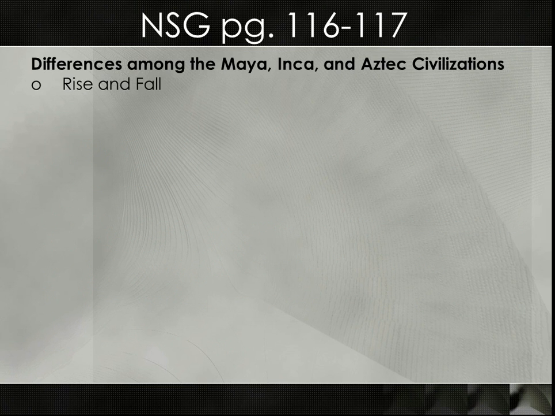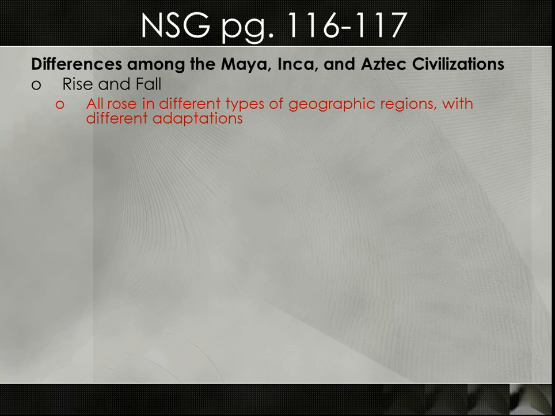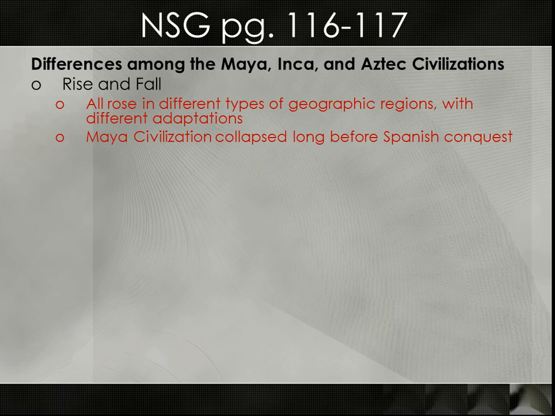Now the differences among these three civilizations in rise and fall. They all rose in different types of geographic regions with different adaptations. So the Mayas were in jungles, the Aztecs were up in a high plateau, and the Incas were in a mountainous region. The Maya civilization collapsed long before Spanish conquest. The Inca and Aztec built empires. The Mayas built spheres of influence, so it's different.